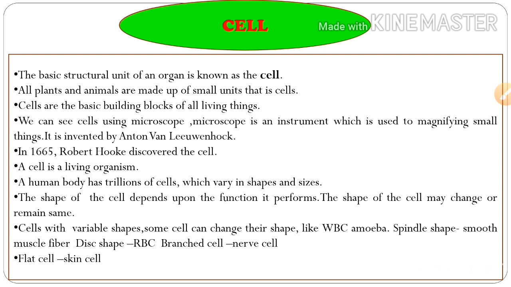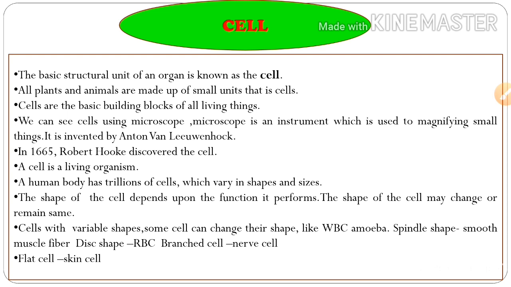A human body is made up of trillions of cells which vary in shape and size. The shape of the cell depends upon the function it performs. When the cells perform a function, the shape of the cell may change or remain the same. Some cells can change their shape, like WBC and amoeba. Here are some examples of cell shape: spindle shape, disc shape, branched shape, flat shape.